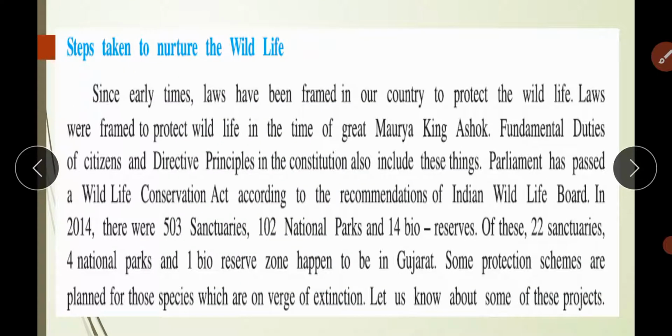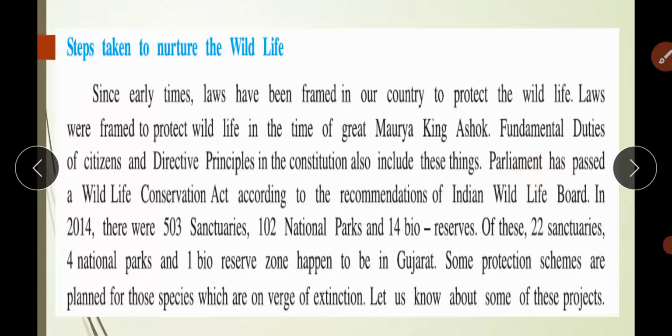Okay, steps taken to nurture the wildlife. Now, what are the steps taken by us to nurture the wildlife? Since early times, laws have been framed in our country to protect the wildlife. Laws were framed to protect wildlife in the time of great Mauryan king Ashoka also. Okay, Ashoka ने भी ये law बनाया था. Fundamental duties of citizen and directive principles in the constitution also include these things.